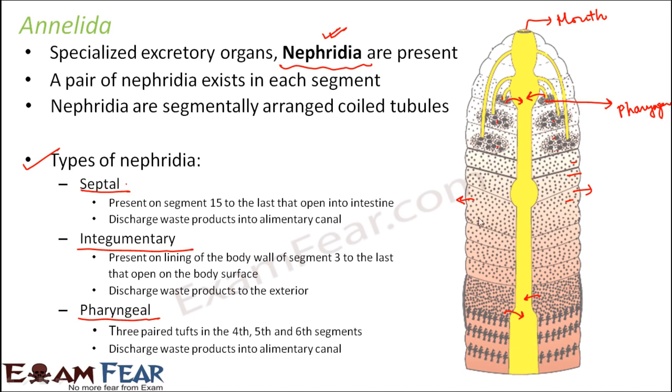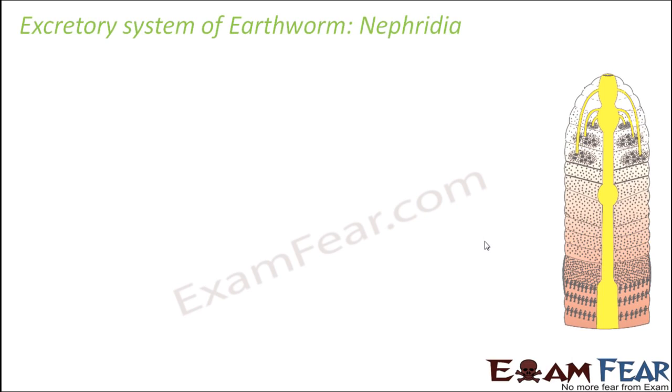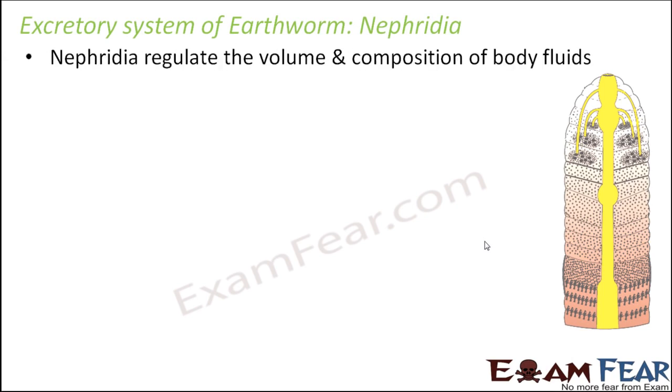Whereas the integumentary nephridia, since they are in connection to the body surface, throw the waste materials directly to the outside. Next is the structure of the nephridia.